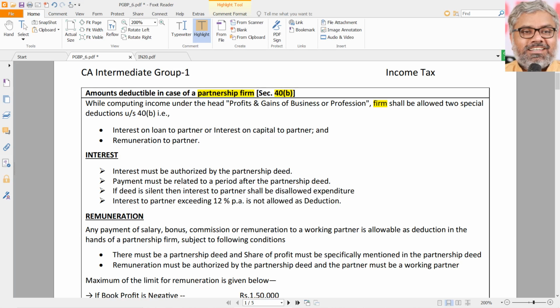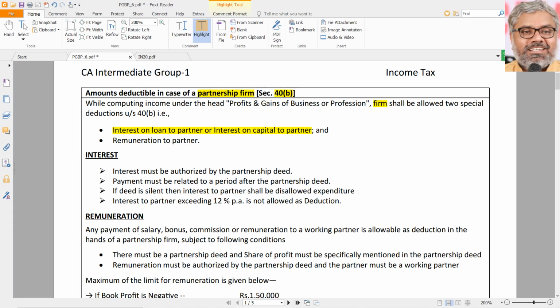So what does 40B say? While computing the PGBP, the firm shall be allowed two special deductions over and above the other things which are anyway allowed as deduction under normal circumstances of computing PGBP. What are the two additional or special deductions that a firm will get? One is interest on loan to the partner or interest on capital to the partner or partners, whatever it is. Basically interest, which could be on the loan or on the capital which was provided by the partner to the partnership firm. Now interest is paid by the firm to the partner. So interest on loan to partner, people read it like this, loan to partner.